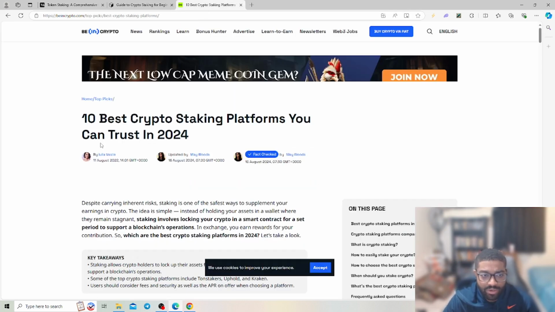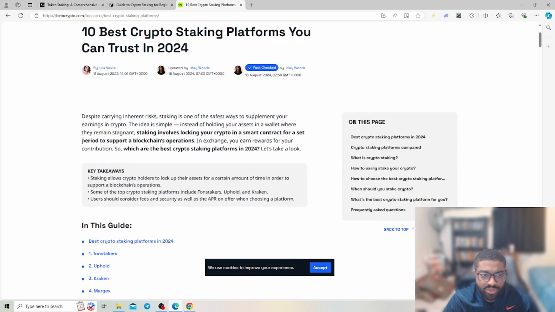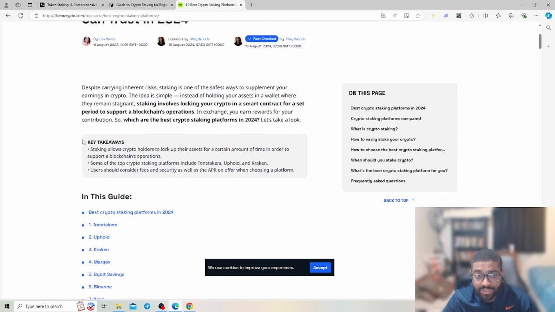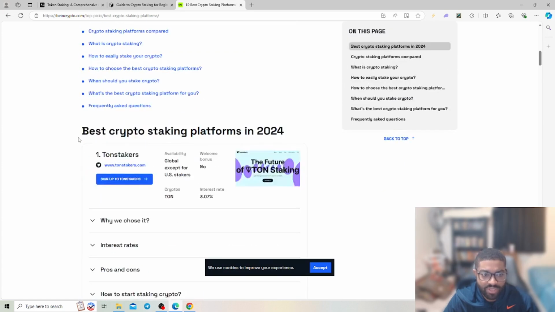But let's get into our next article. 10 best crypto staking platforms you could trust in 2024. So these are some of the examples, and I'm going to show you some cross-chain options as well. Despite carrying inherent risk, staking is one of the safest ways to supplement your earnings in crypto. The idea is simple. Instead of holding your assets in a wallet where they remain stagnant, staking involves locking your crypto in a smart contract for a set period.